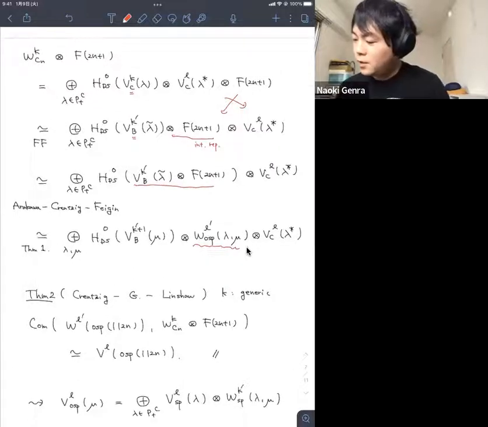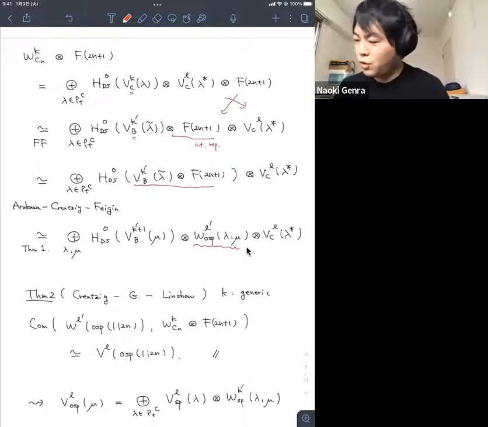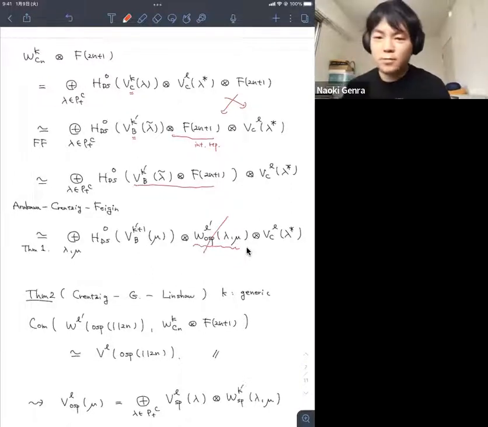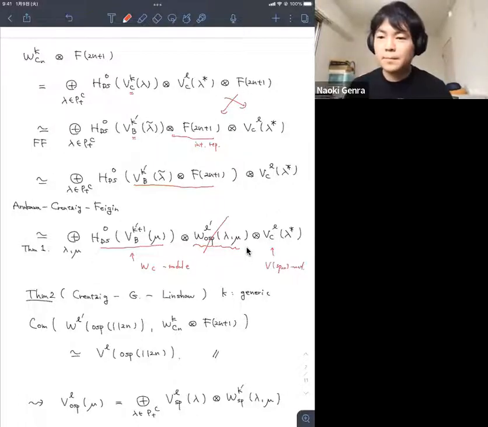And the point is this decomposition says more. If you remove this OSp part, the remaining part is some module. This is a module of W of type B, or just type C, a W^C module. And this is an affine Sp_2n module, right?